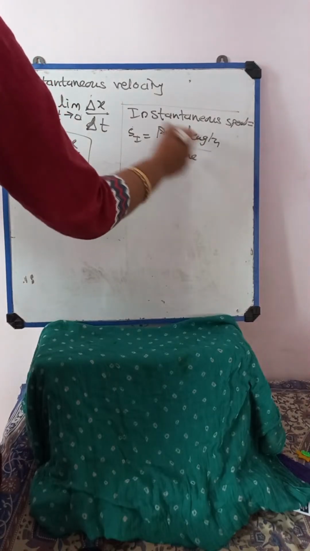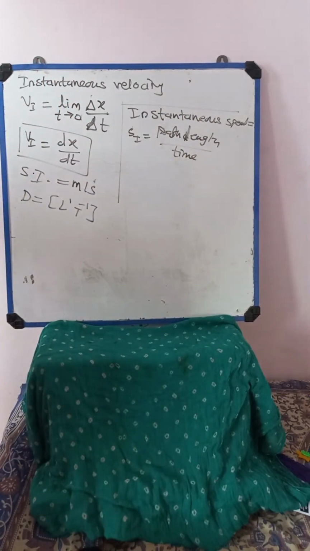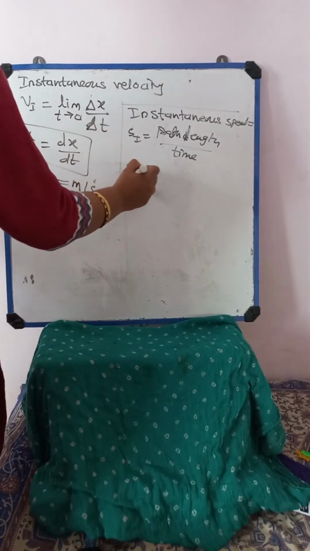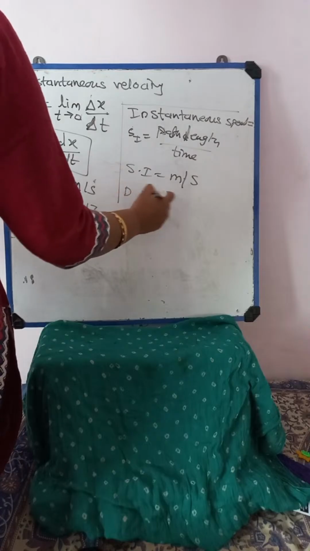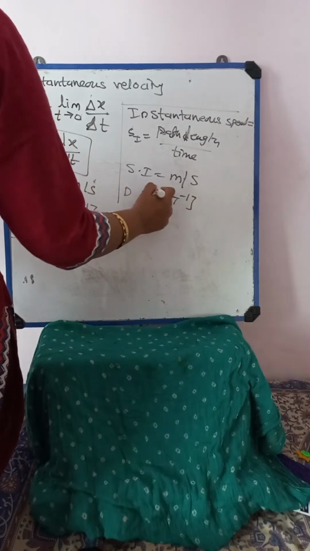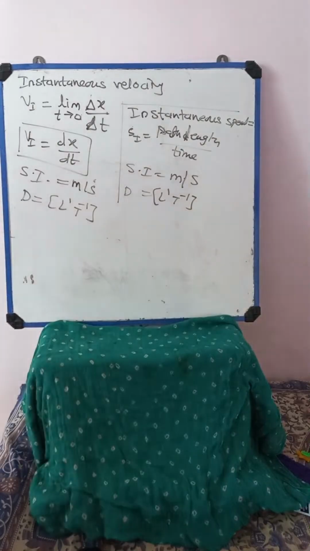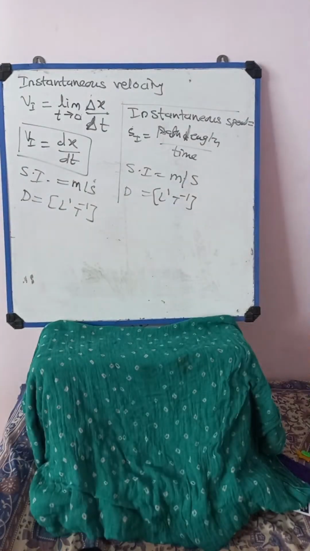Here it is also measured in terms of meter per second, and the dimensions are L1 T raised to minus 1. So instantaneous speed is nothing but the total path length covered over time. Similar definitions are there, wherever there is a difference I am telling you. Okay, getting up to here.